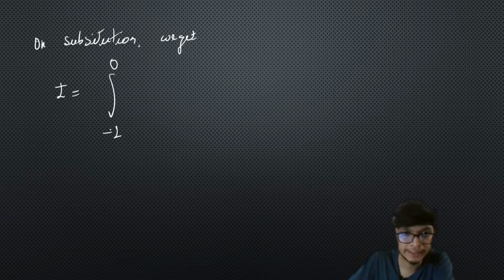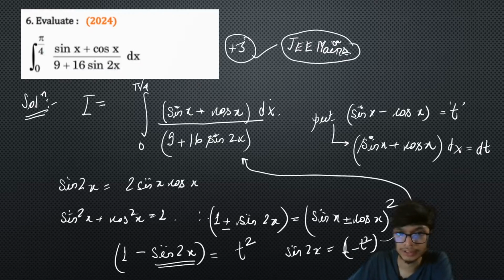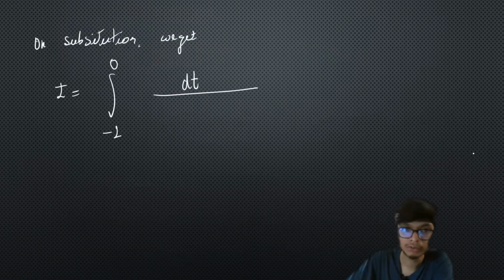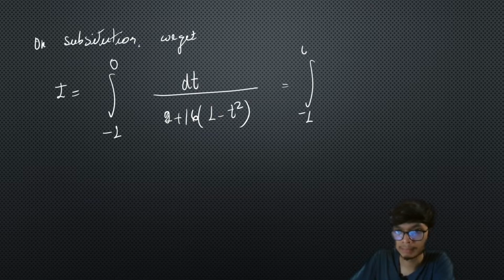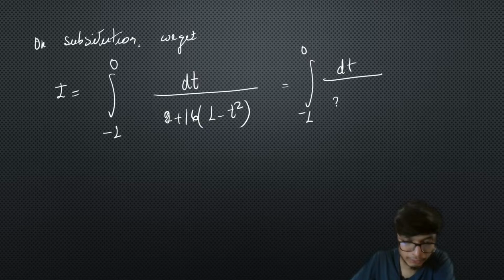So your limit in t is minus 1 to 0, and you will have dt, since sin x plus cos x dx is equal to dt. So dt upon 9 plus 16 times 1 minus t square. If you simplify this, it becomes integral from minus 1 to 0 of dt upon 25 minus 16 t square.